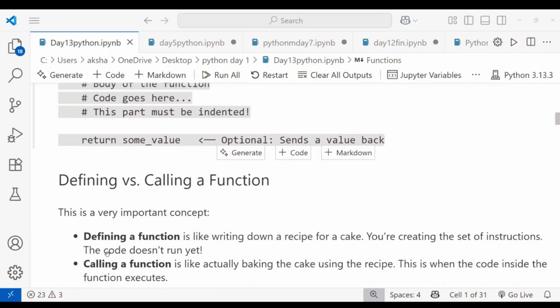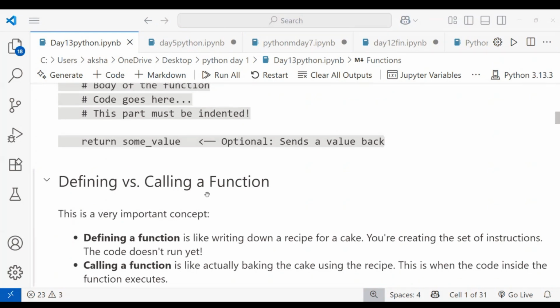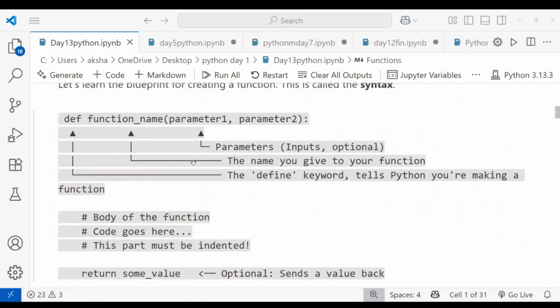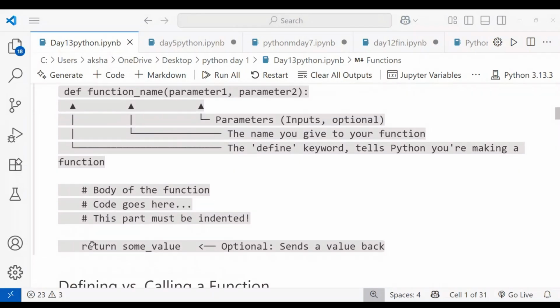Let's see defining versus calling a function. Let's see the difference between defining and calling a function. Clear with this syntax? This is simple syntax. You write def, the function name, and your parameters, then end with a colon. Inside that you write your code logic, which should be indented, and finally you return some values.